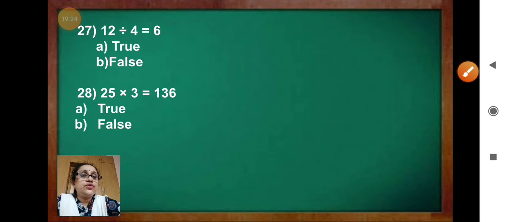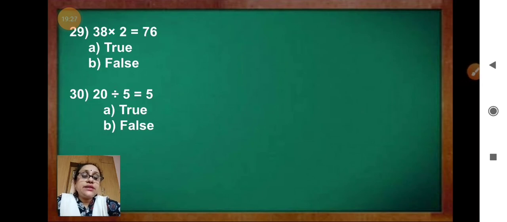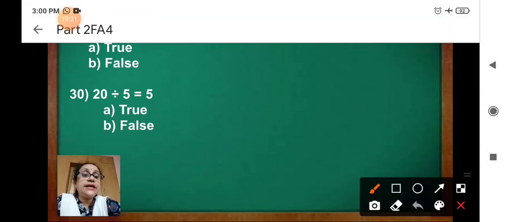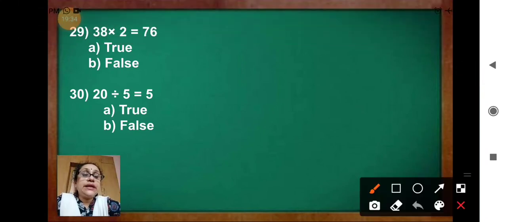Now come to question 29. 38 into 2 equal to 76. Again do the multiplication. See, you are getting correct or wrong answer. True or false? It is true. Question 30. 20 divided by 5 equal to 5. Say the tables of 5. No, it is 5 fours are 20. So this is false. It is written 5. So it is false. Okay, children?